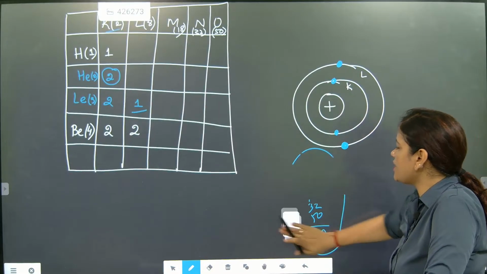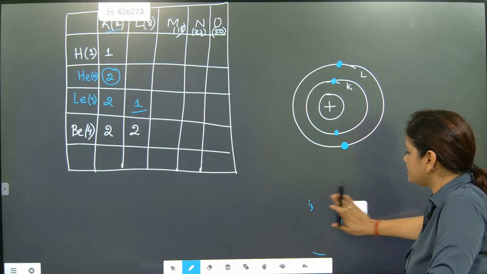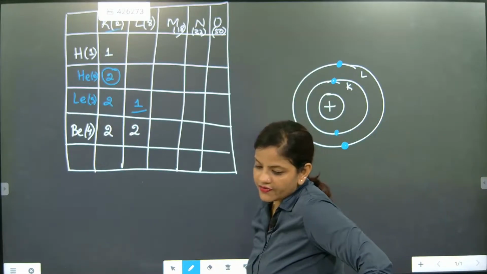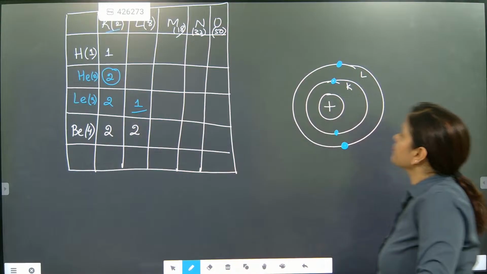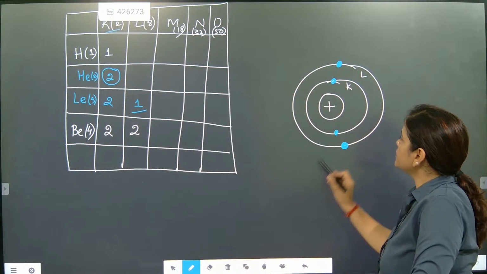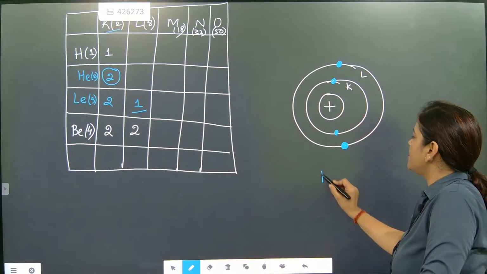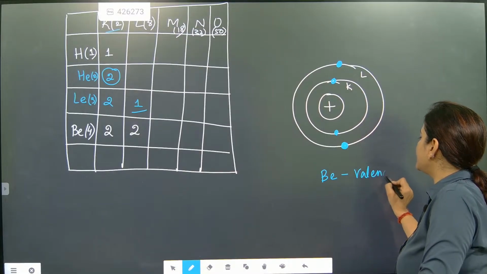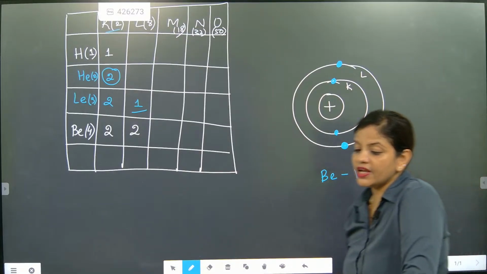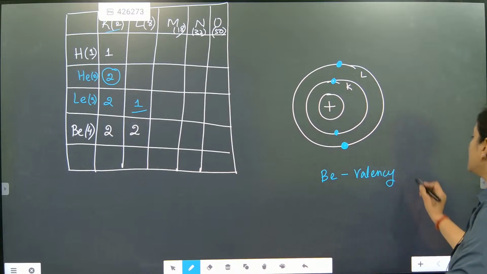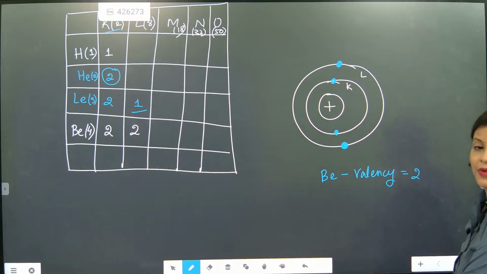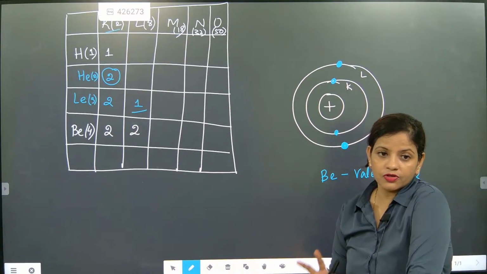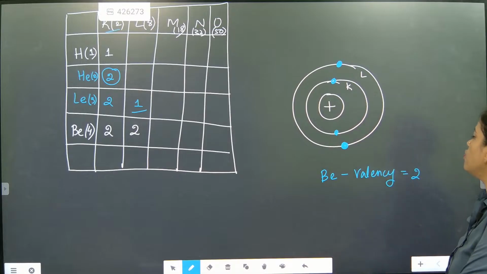You need to go like periods. It is coming like periods only. Understood? So now look here. We will be understanding lithium. Sorry, we are going to talk about beryllium. So beryllium valency is exactly how much? Beta, what is the valency of beryllium? 2. Because it can lose how many electrons? 2 electrons.